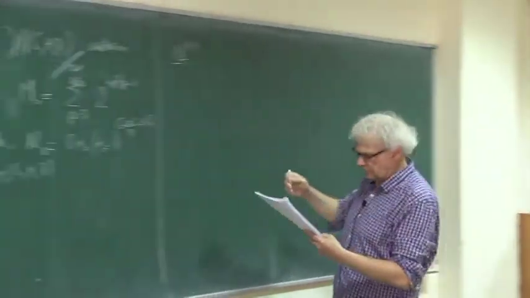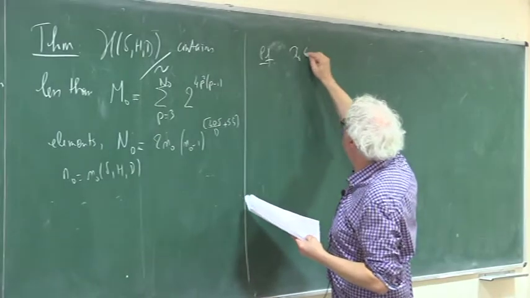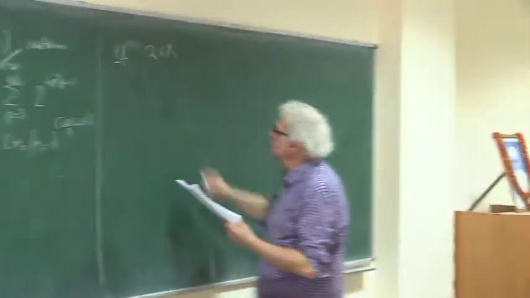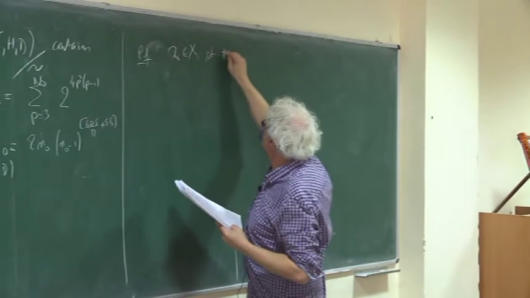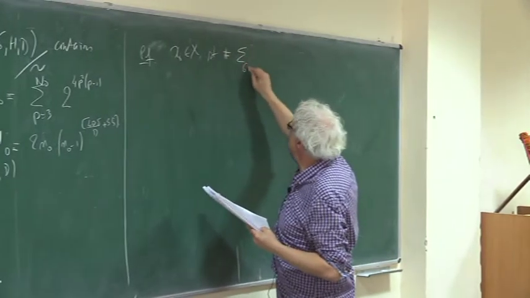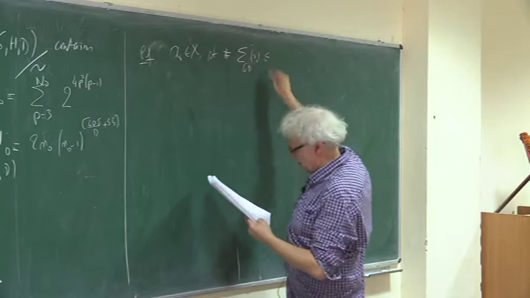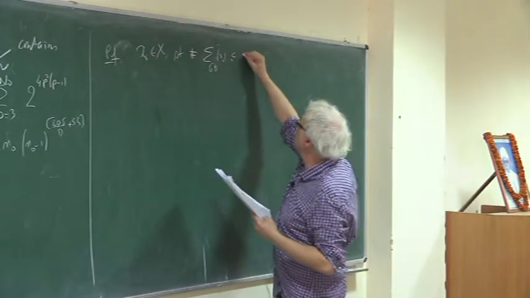So I take the x0 in X such that the cardinal of Sigma_6D at x0 is less than n0.